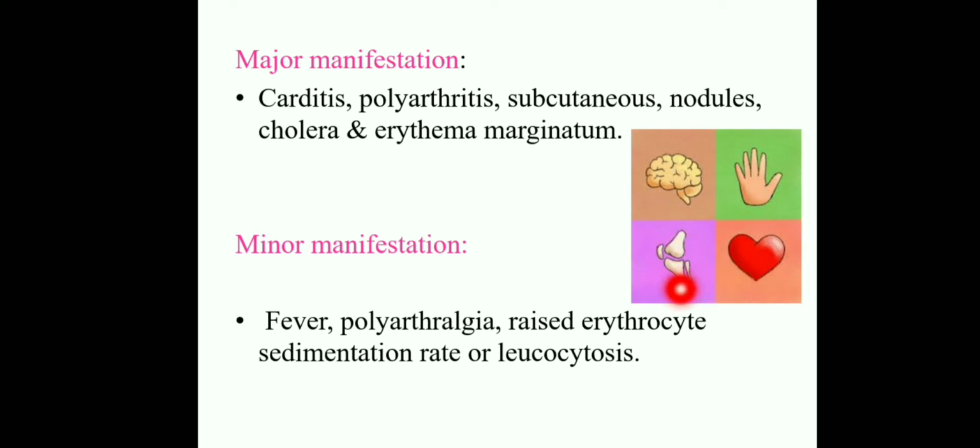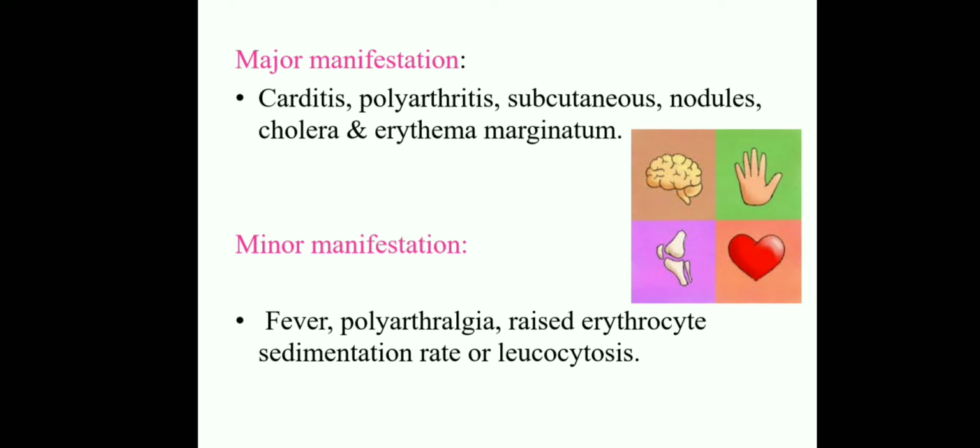The clinical features are associated with polyarthritis, carditis, erythema marginatum, and the child suffering with chorea. Okay, all of you clear? Clinical features are very, very important to rule out rheumatic heart disease. These are viva questions they ask.